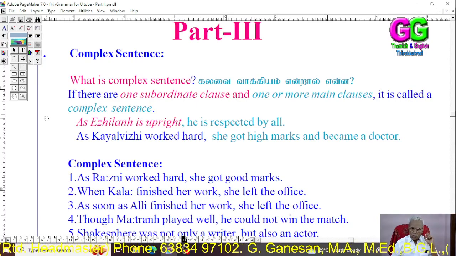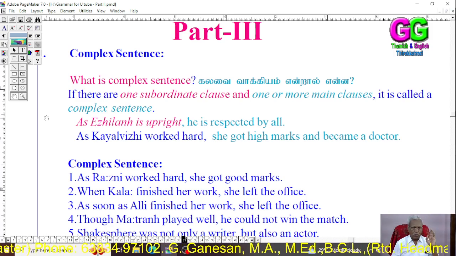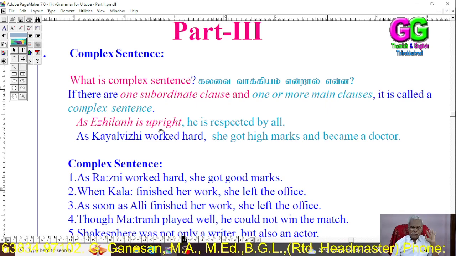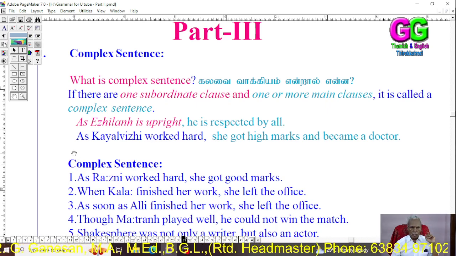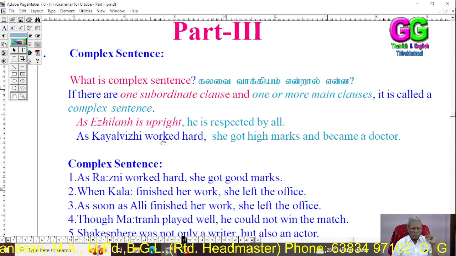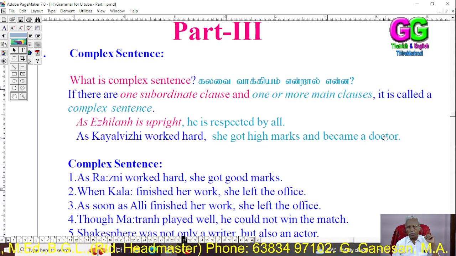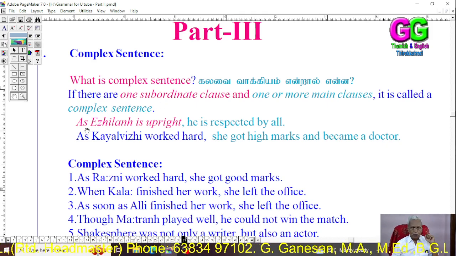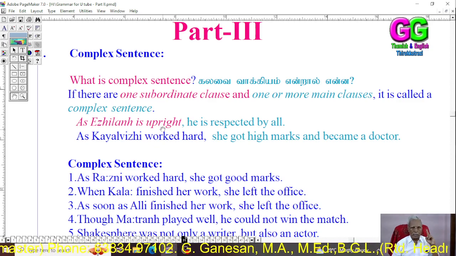If there are one subordinate clause and one or more main clauses, it is called a complex sentence. See, as Elilan is upright, he is respected by all. As Kayalguri worked hard, she got high marks and became a doctor. Dear students, in the first sentence, as Elilan is upright, one subordinate clause.